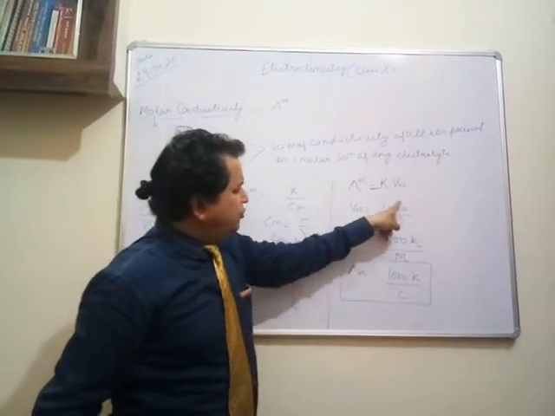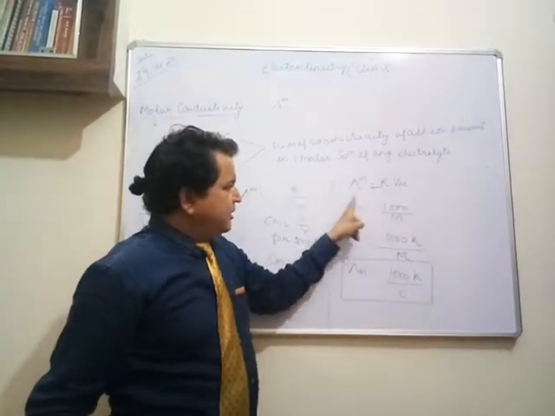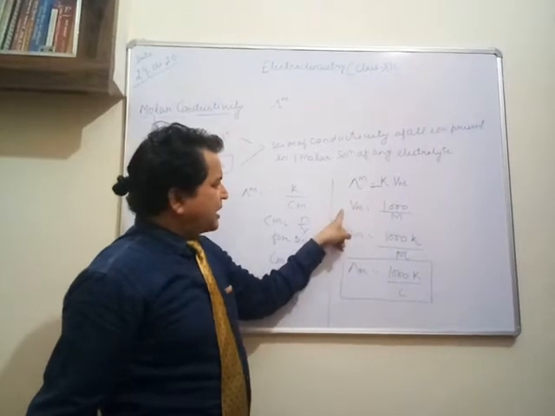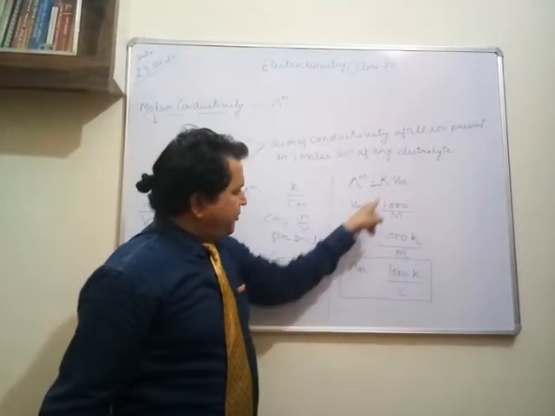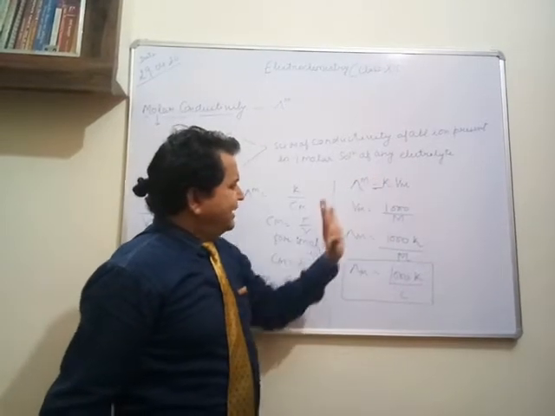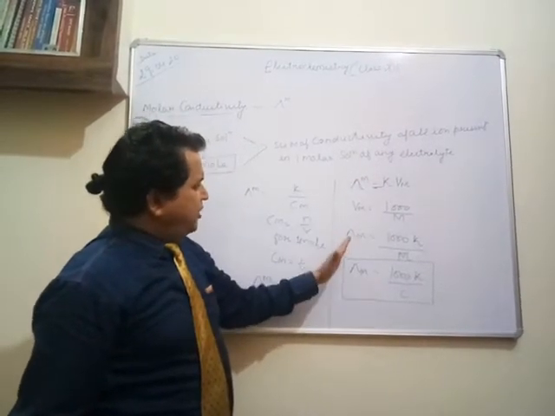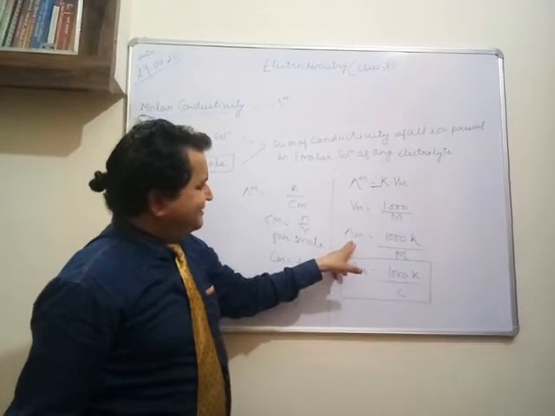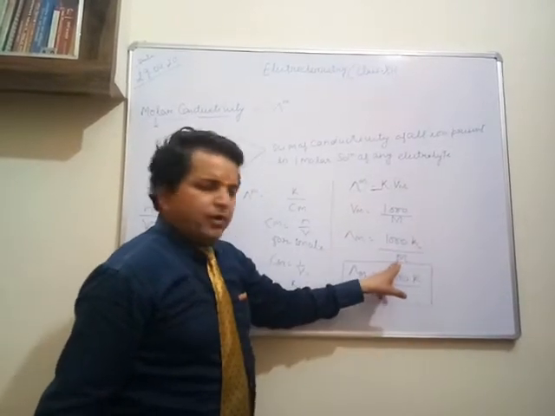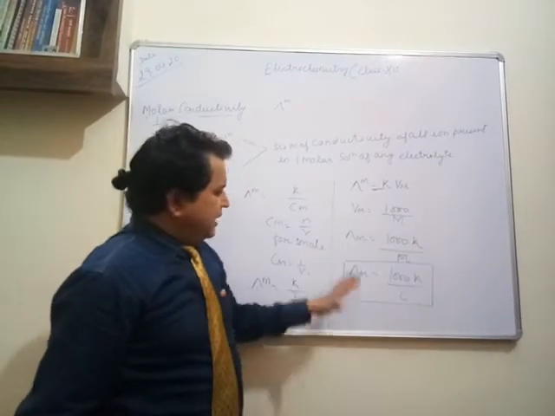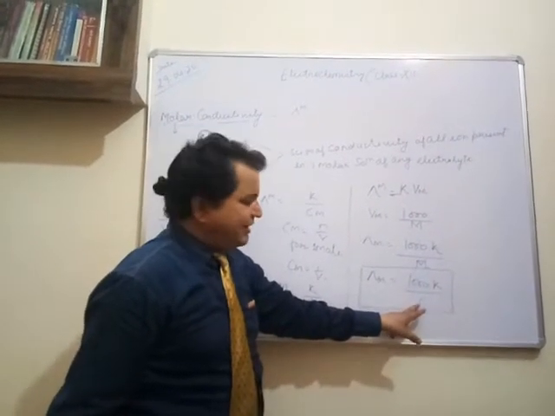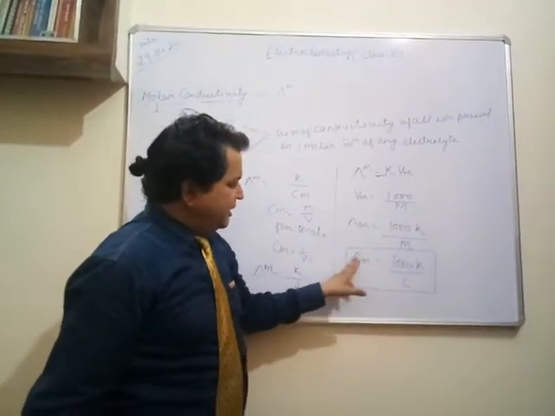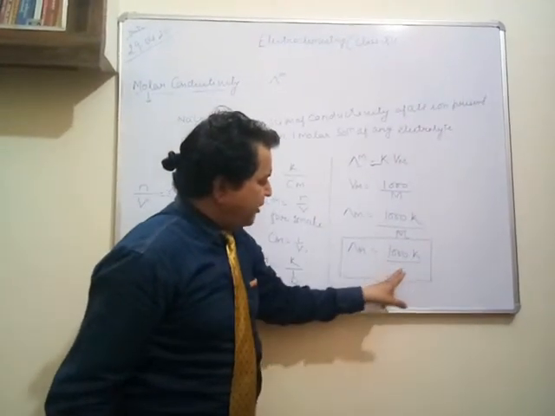The molar volume can be written as 1000 upon molarity. Putting this value here, the formula of molar conductivity is 1000 kappa upon molarity. Molarity can also be written as concentration, so lambda m is equal to 1000 kappa upon C.